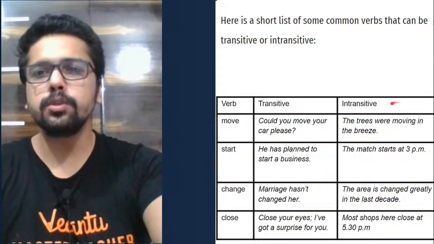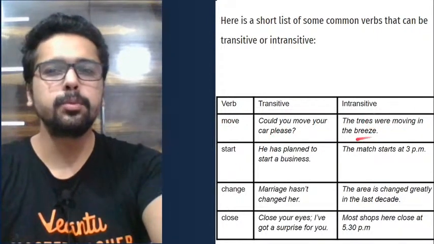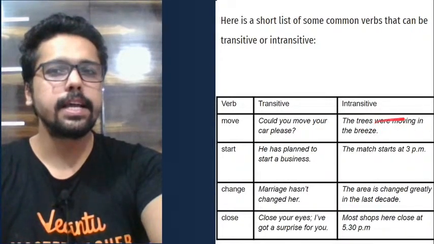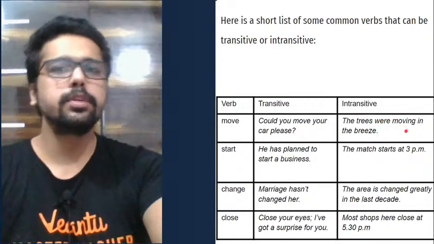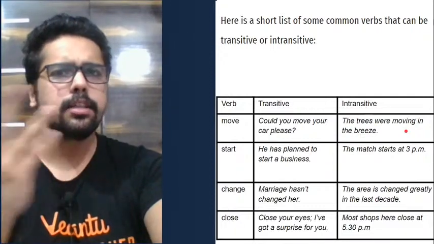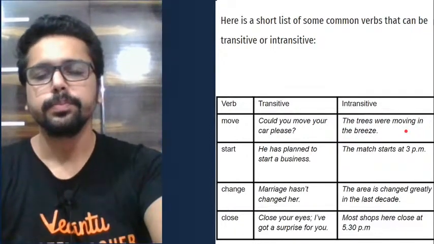Now look at how move is used intransitively. The trees were moving in the breeze. There is no object. I'm simply saying the trees were moving on their own, in the breeze. There's no object. There's no receiver of the action.